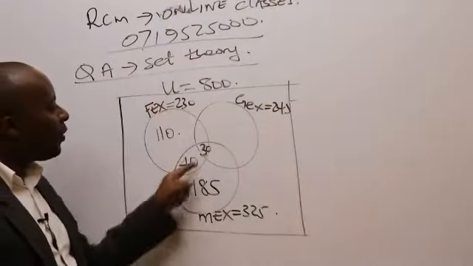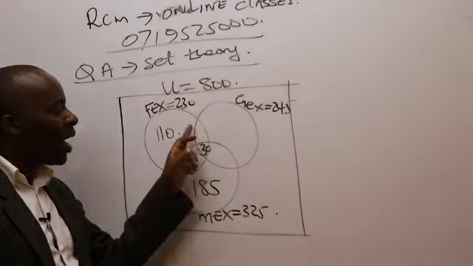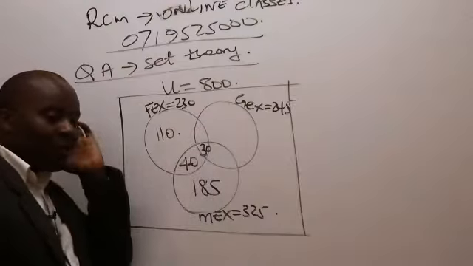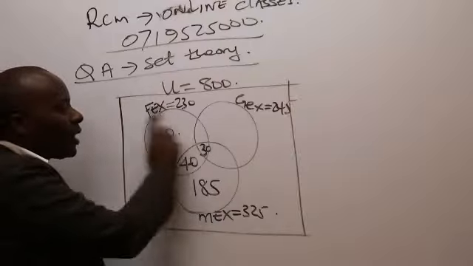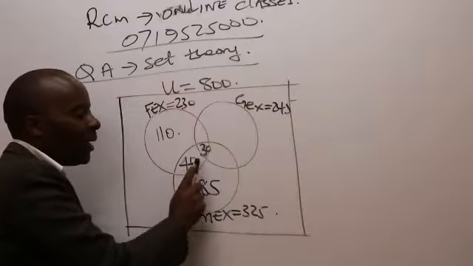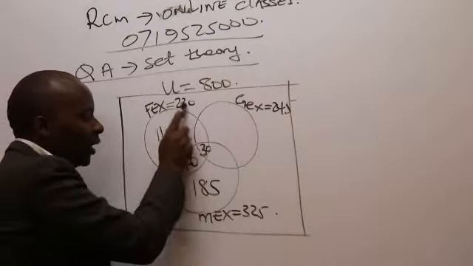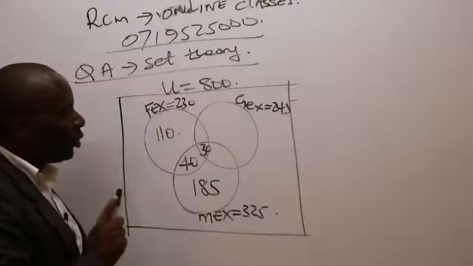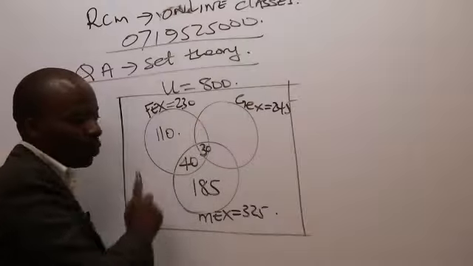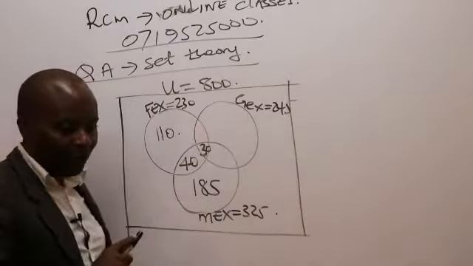Like now I can see under fex, the only space that is missing is this one. So for fex to be able to get this space here, which is missing, because I know the entire circle is 230, I'll take 230 minus 110 minus 40 minus 30. Because I know that if you add this plus this plus this plus this x, they should equal 230. So somebody talk to me, what is 230 minus what we know for us to be able to get what we do not know? Please give me a figure for this space here.